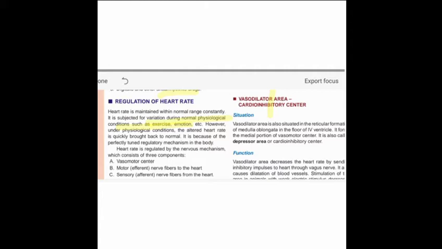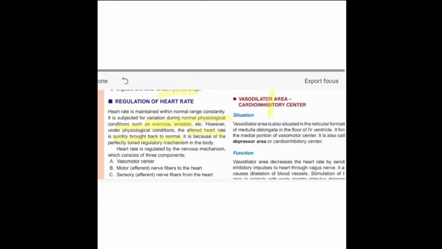Under physiological conditions, the altered heart rate goes back to normal, because physiological conditions occur due to certain circumstances. When the condition is removed, our body returns to normal heart rate.